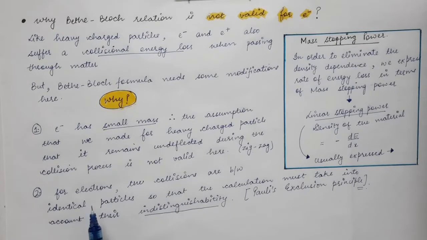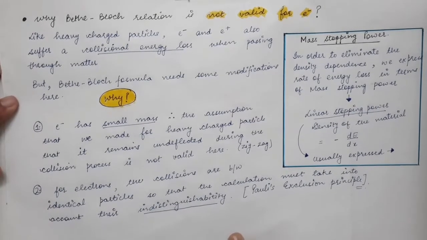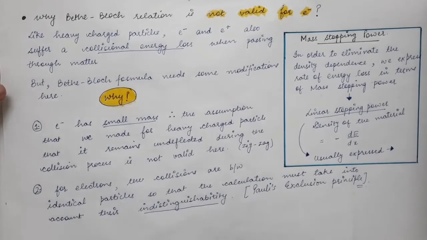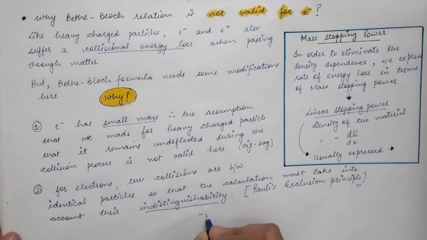The electron will be interacting with the electrons of the absorbing medium. So here we will have identical particles, and that should also be considered. But the derivation for the case of light charged particles is not in your syllabus. So we will just write the result for the collisional energy loss in the case of light charged particles, that is